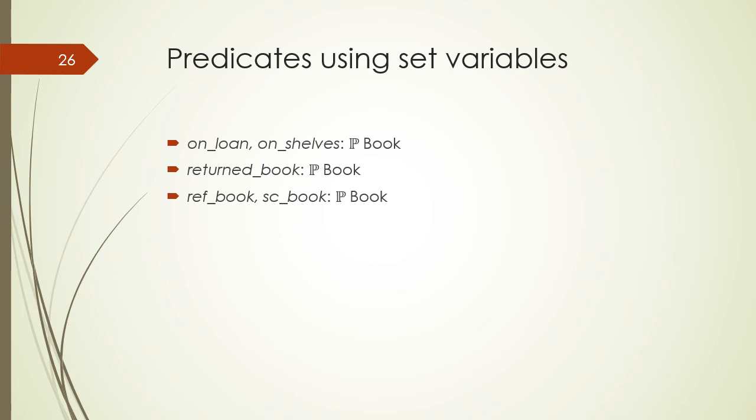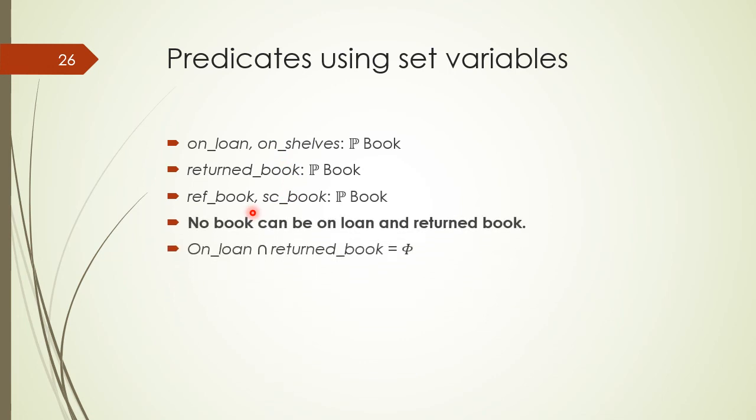For example, we have sets declared on a type power set of book. Therefore, all the variables shown here are sets of books.